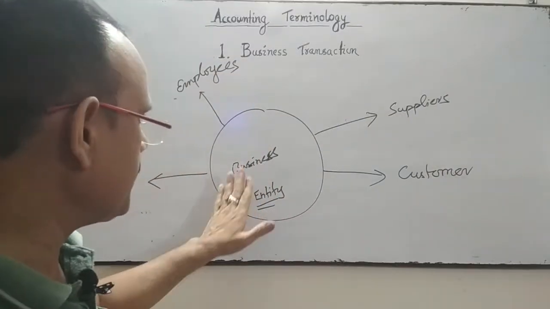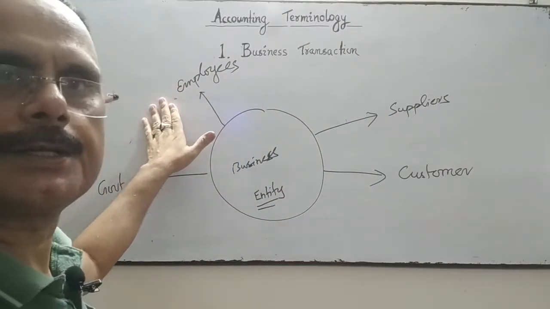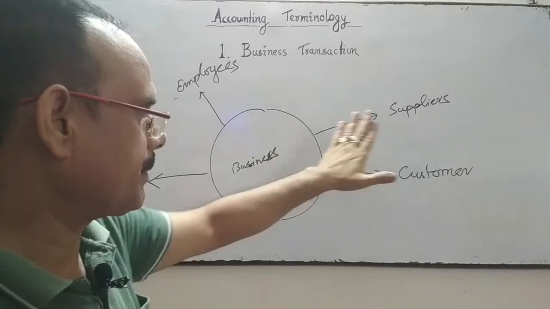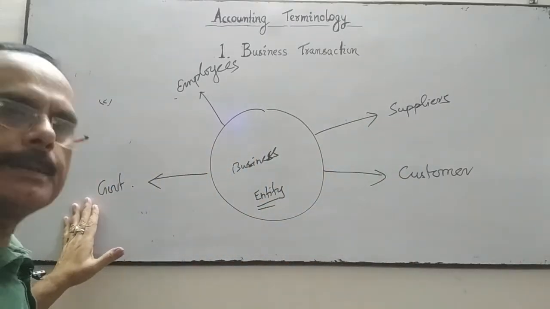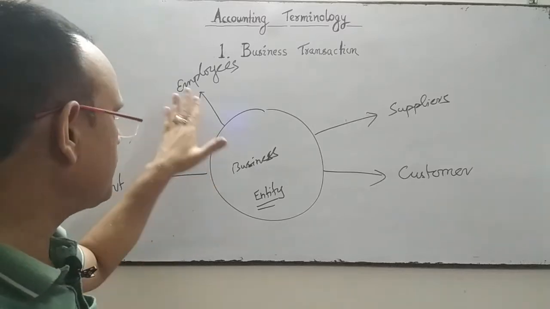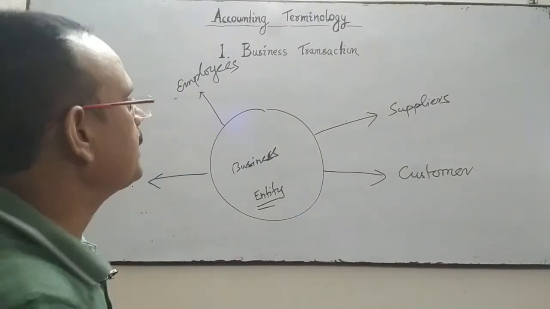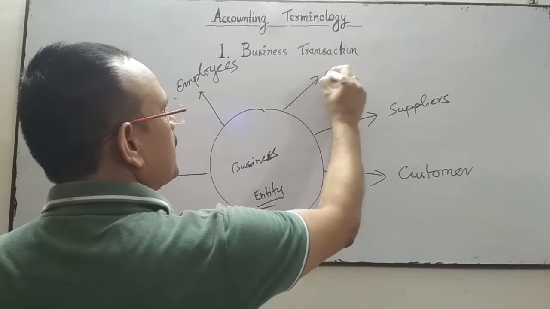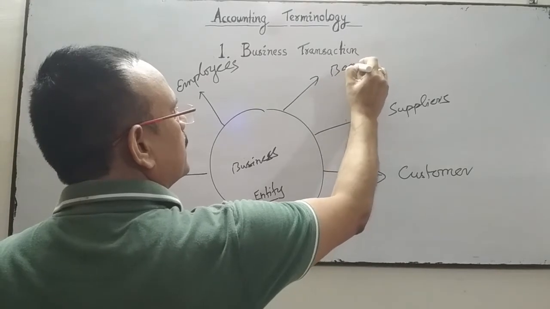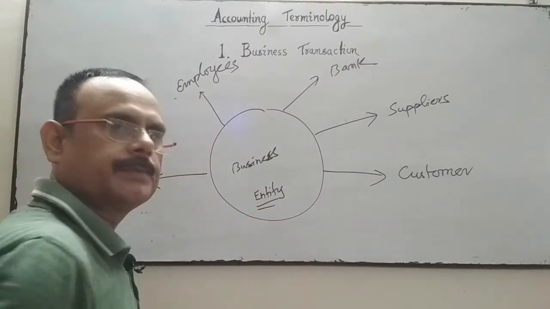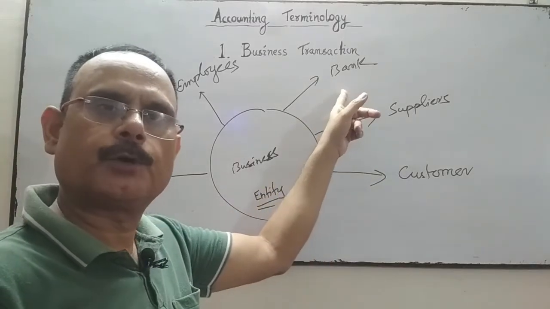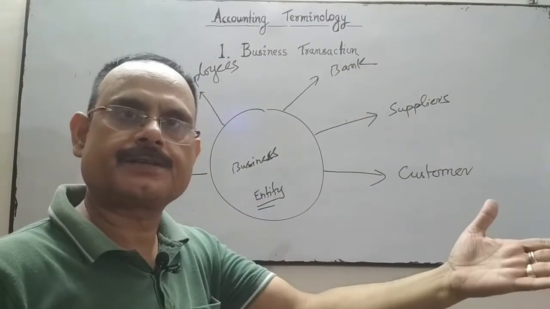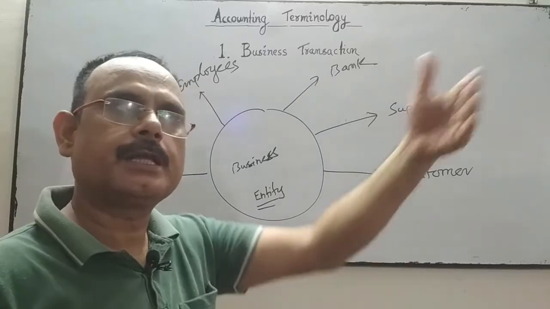Business is a separate entity, employee is a separate entity. Supplier, customer, government, employee, and bank are all separate entities. Sometimes the business takes a loan from the bank. So when the business takes a loan from the bank, it's an external transaction. The business transacts with the bank.